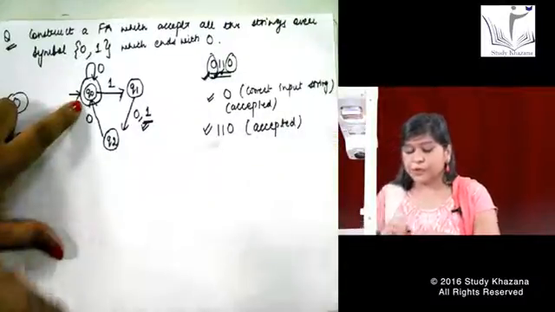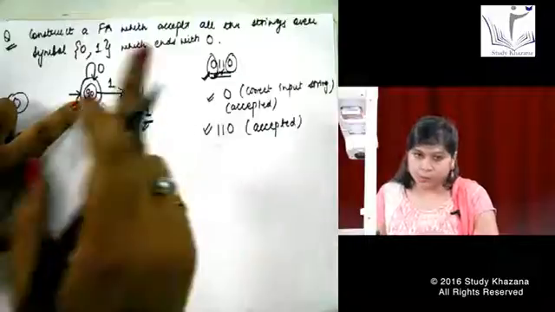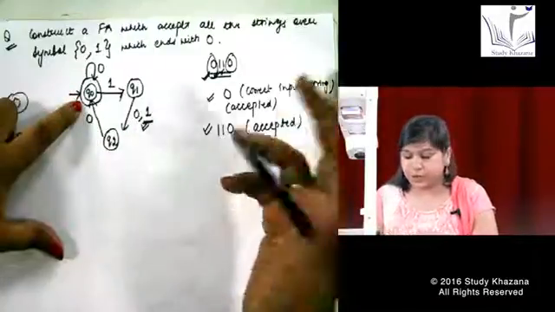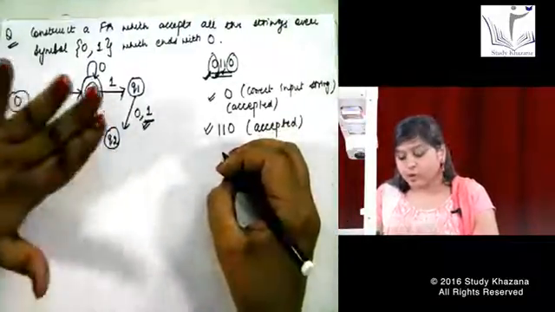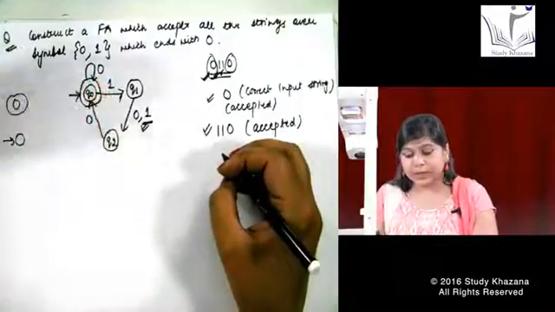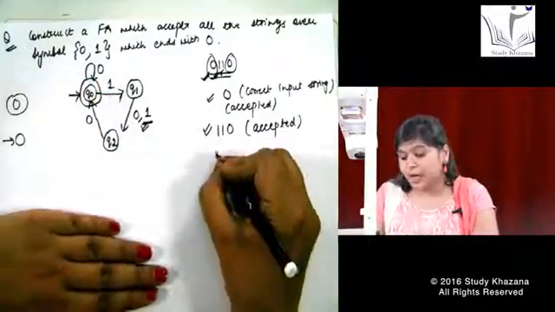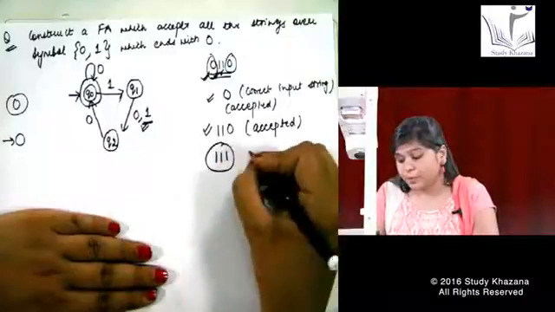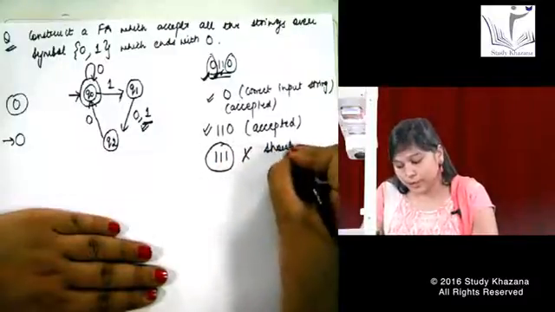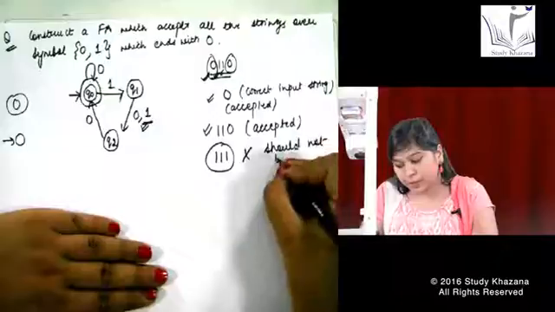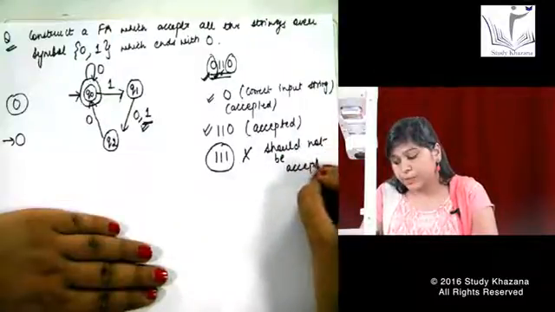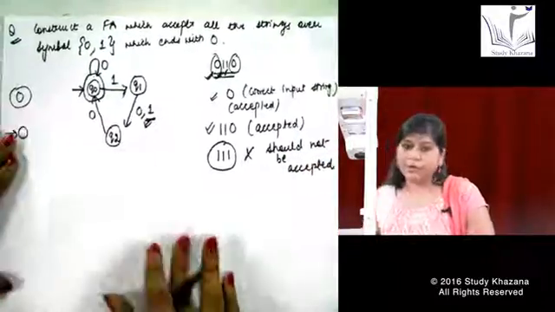If you have any kind of confusion, let us take some other inputs that should not be accepted by my machine. Let us take some wrong inputs, because our machine should be made such that it accepts only the correct symbols. I say my machine is accepting 111. This should not be accepted because it is not ending with 0. Let us check whether it is getting accepted or not.